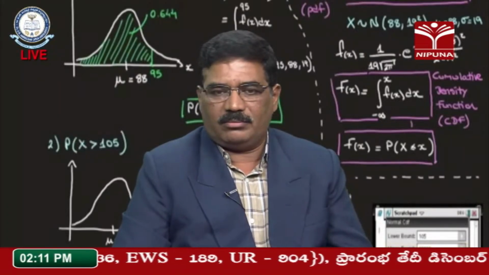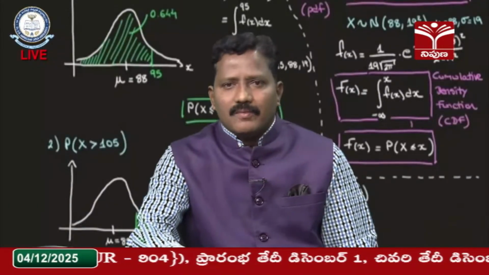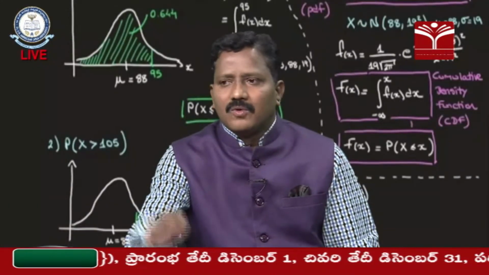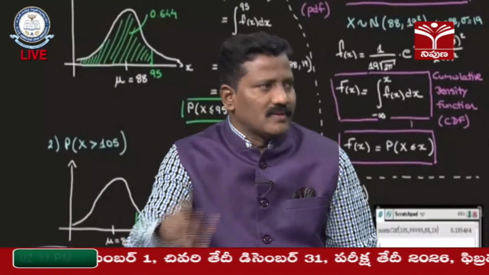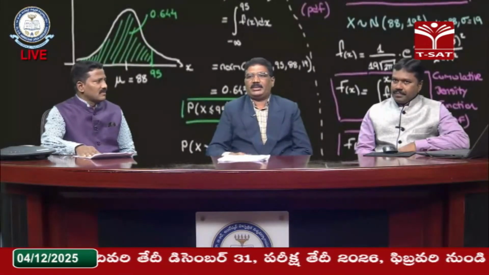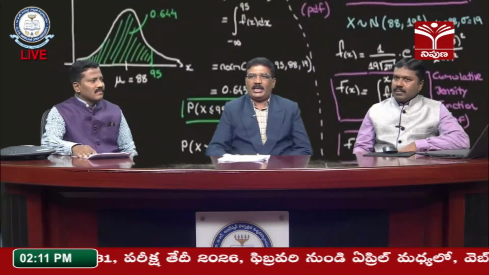In general there is a direct method where you can derive the mean and E of x square. But the moment generating function is one of the simplest methods to derive the mean and variance. Not only mean and variance, sir, we will also get the higher order moments using the moment generating function.